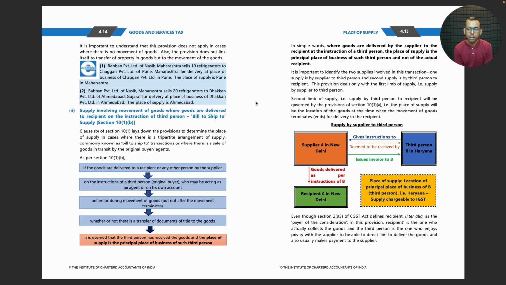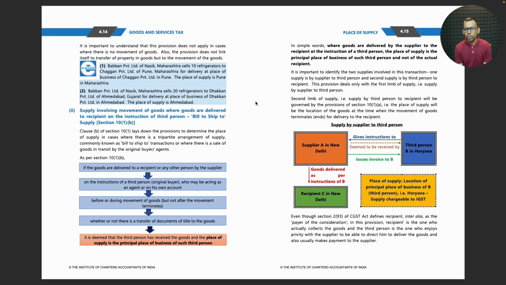In simple words, where goods are delivered by the supplier to the recipient at the instruction of a third person, the place of supply is the principal place of such third person and not of the actual recipient.